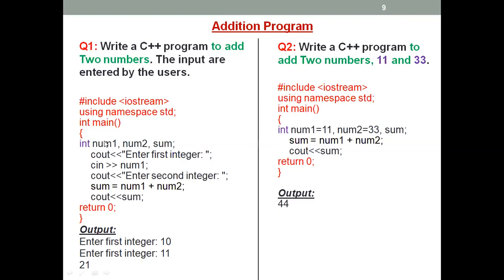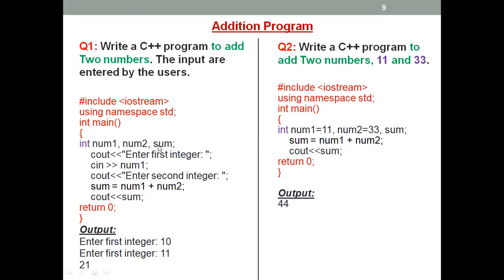Or here again you can write x, comma, y. No problem. It is up to you. You can declare number 1, number 2, or integer 1, integer 2. I told you this is the name, whatever name you can give. But when you give this name, make sure the rest of the program uses exactly the same name.